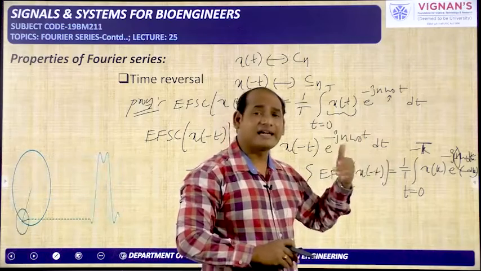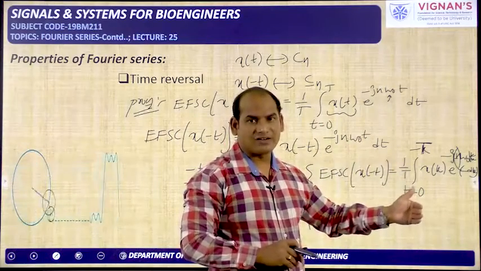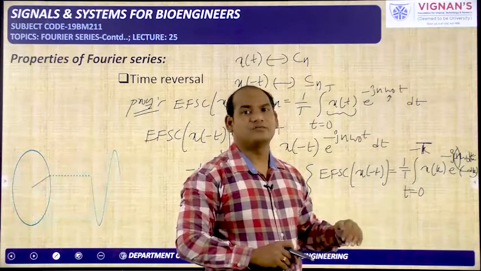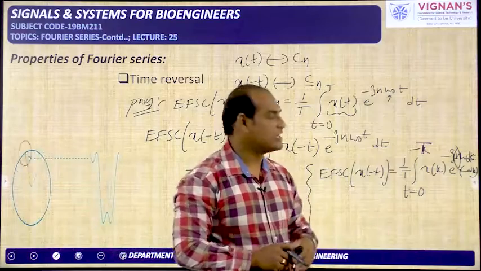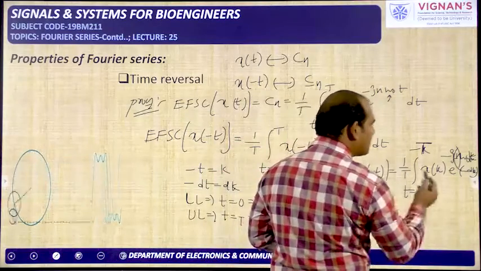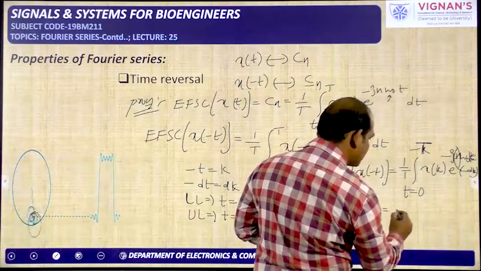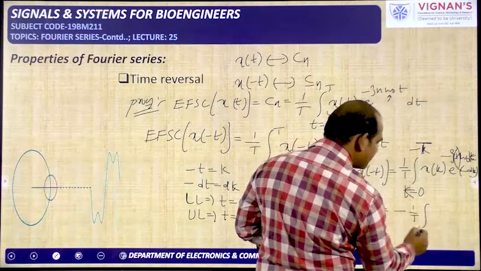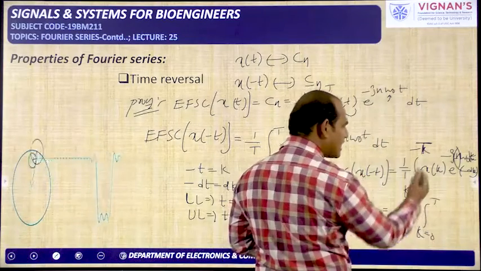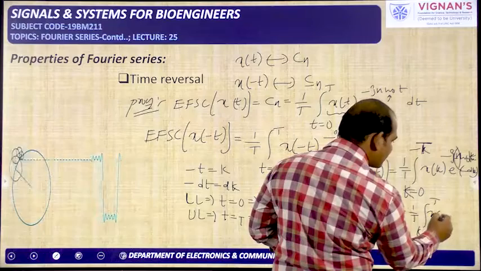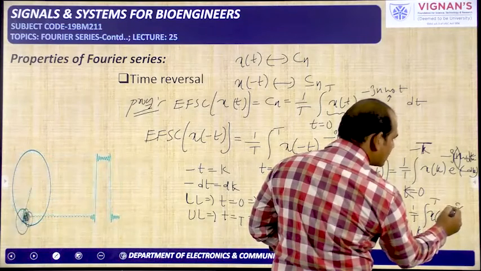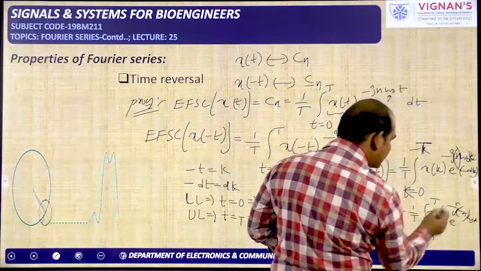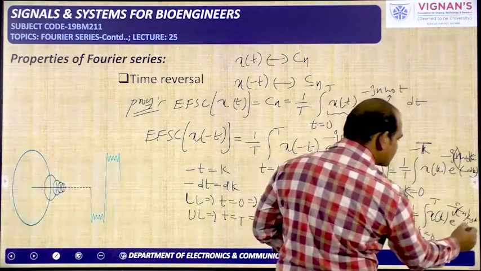Whatever the integration you are applying from 0 to T, that integral is the negative of the integral which is performed from 0 to minus T. So in order to overcome this, what we need to do? Minus we have to take in front of the result. So minus I am taking, 1 by T integral. Now I can take the k limits from 0 to T, like this I can write, or you can reverse these two. So x of k e power minus j minus n omega naught into k, and here already minus is there, that minus will be cancelled with this minus and it is dk.